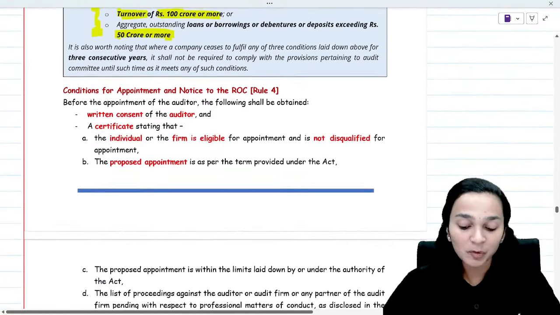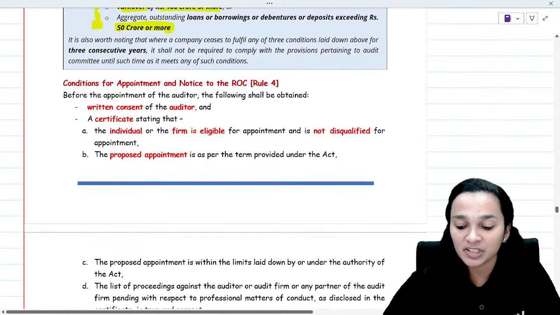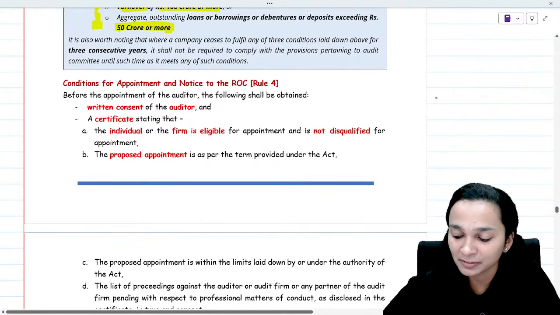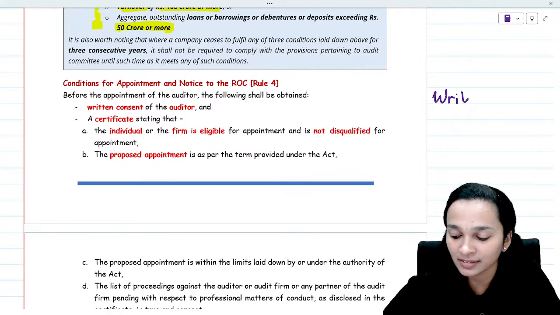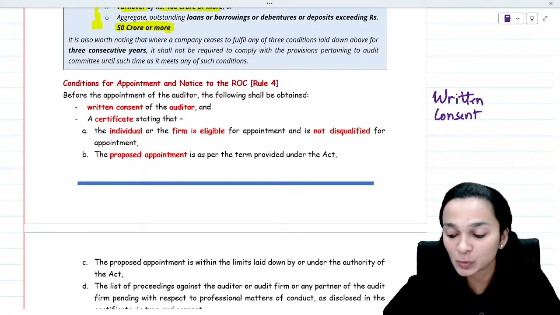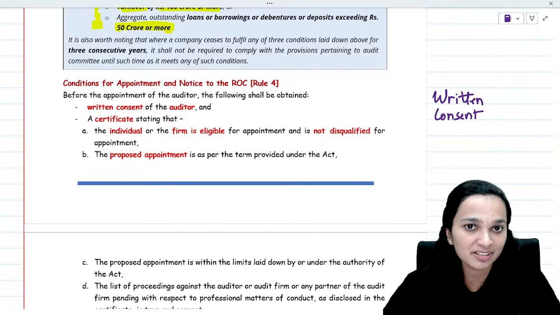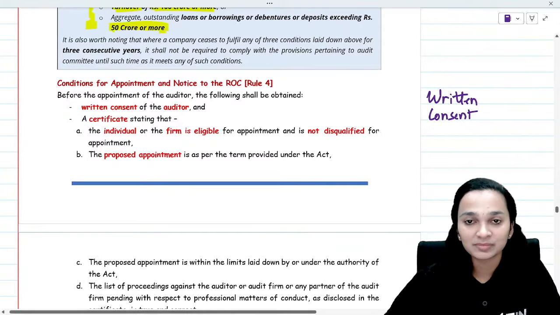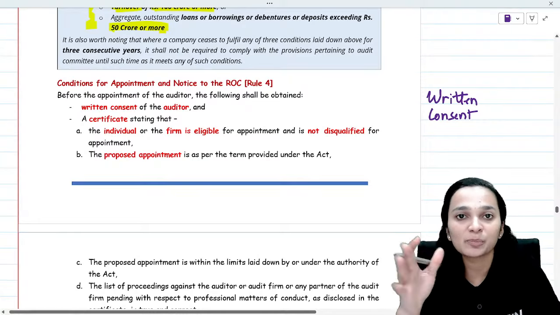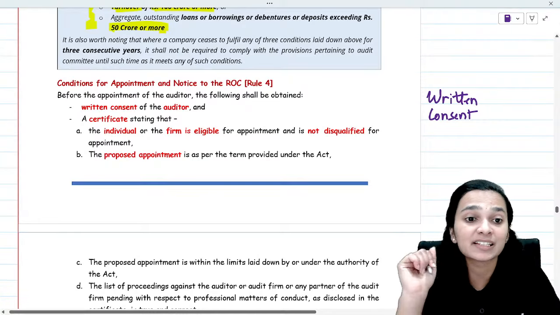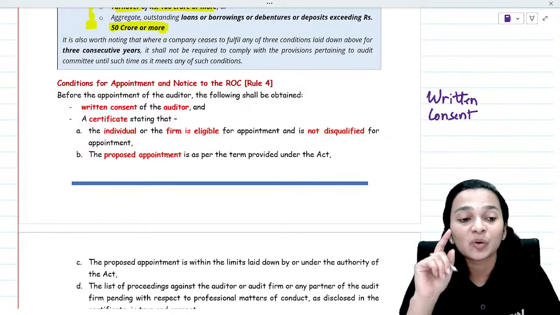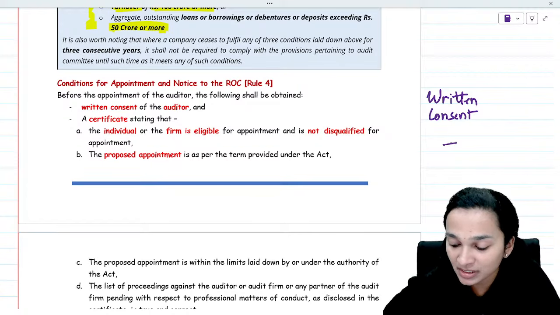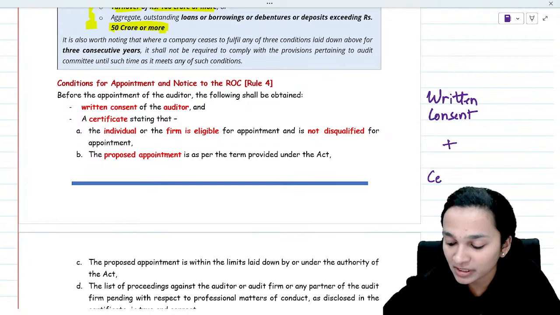Now, moving ahead, whenever a person is being appointed as an auditor, we will have to obtain a written consent from that person whether he is willing to be appointed as an auditor in the company or not. It is not that you only make the decision and appoint that person; you will have to obtain his written consent as well. And along with the written consent, we'll also have to obtain a certificate. And what is this certificate for?